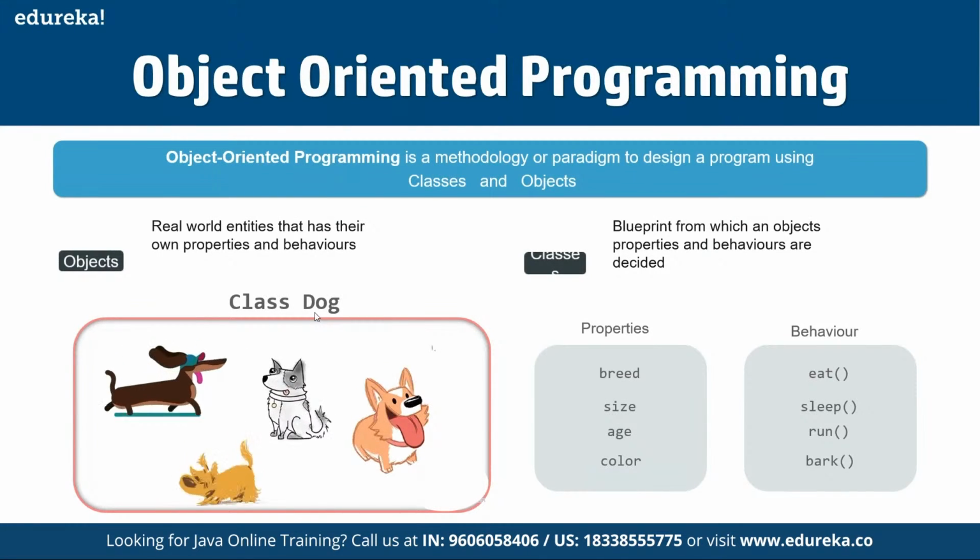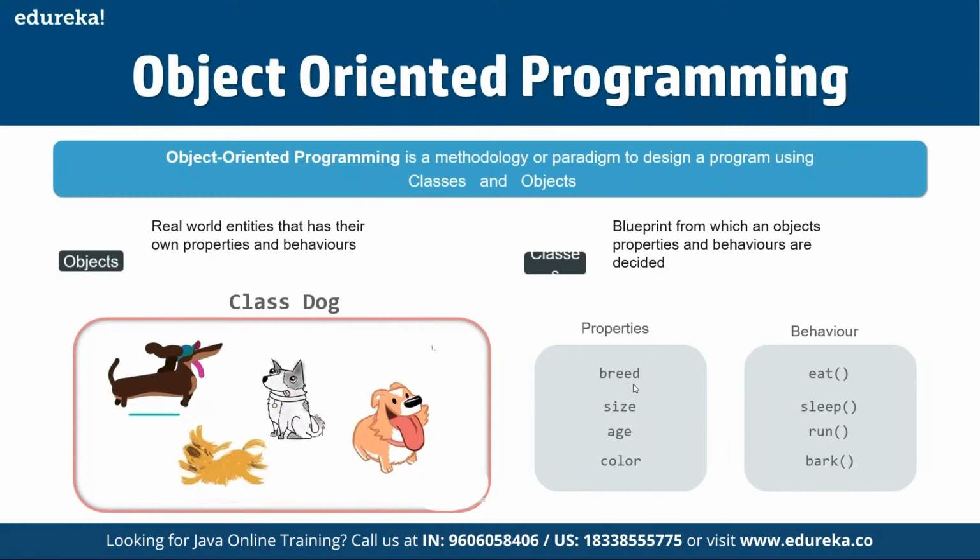For example, a class can be for any animal, right? So here the class is for dog. Now we have different breeds of dog. Breed, size, age, and color are all the properties available for a given class. They all have a common characteristic, which means they all are dogs. They all walk on four legs, and they have multiple properties because we have different breed, size, age, and color.